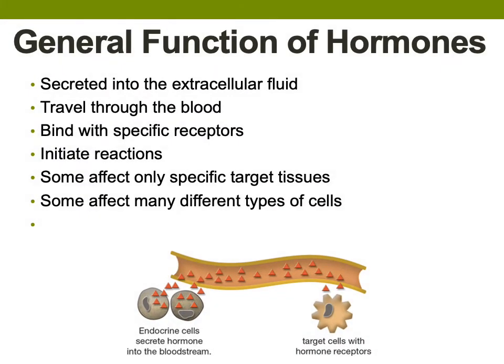The general function of a hormone is to: one, be secreted into extracellular fluid; two, travel through the bloodstream; three, bind with specific receptors on target cells; four, initiate reactions. Some hormones are designed to only affect the metabolic function of just one specific type of tissue, and some hormones are designed to affect the metabolic function of several tissues.